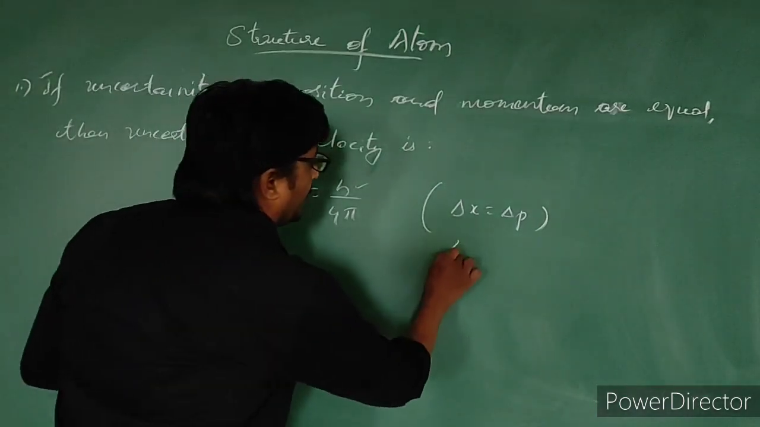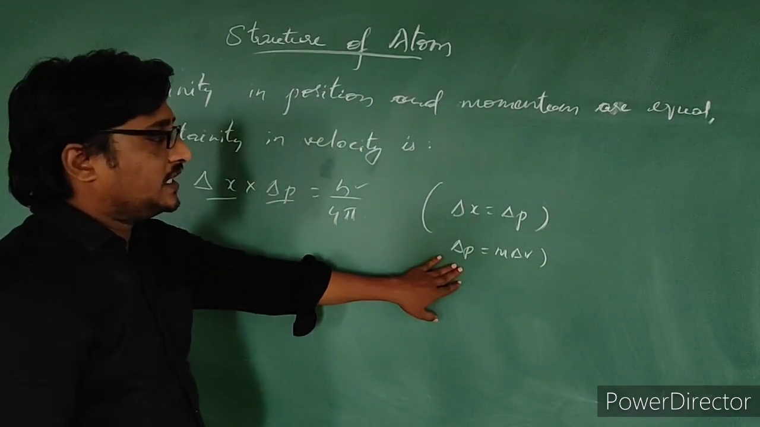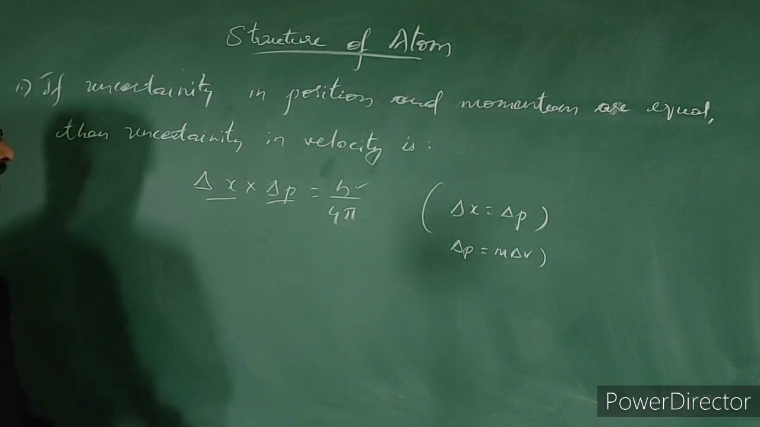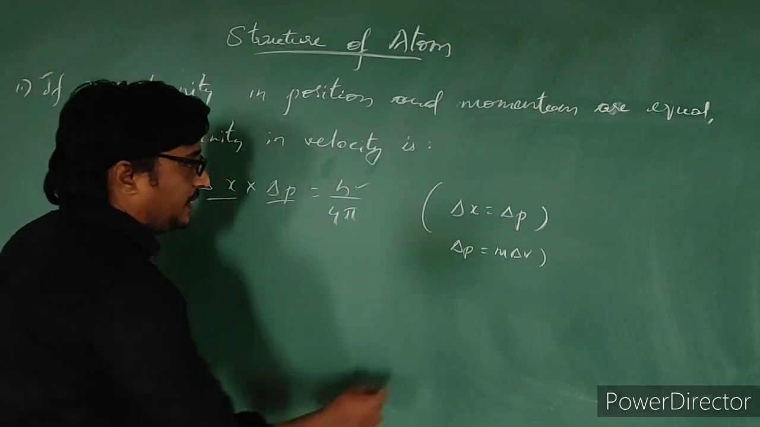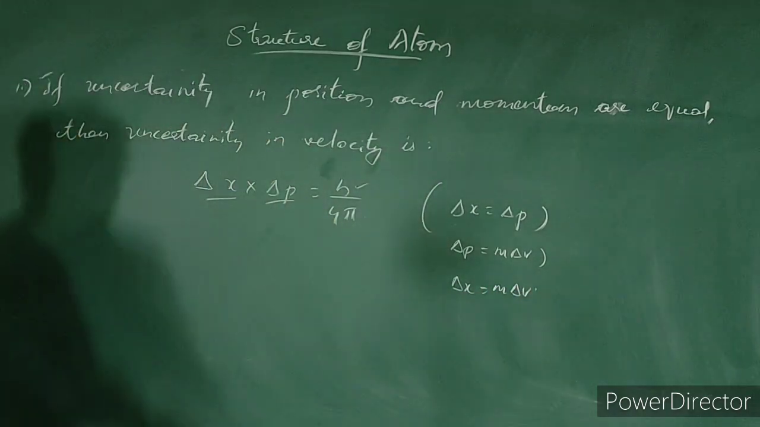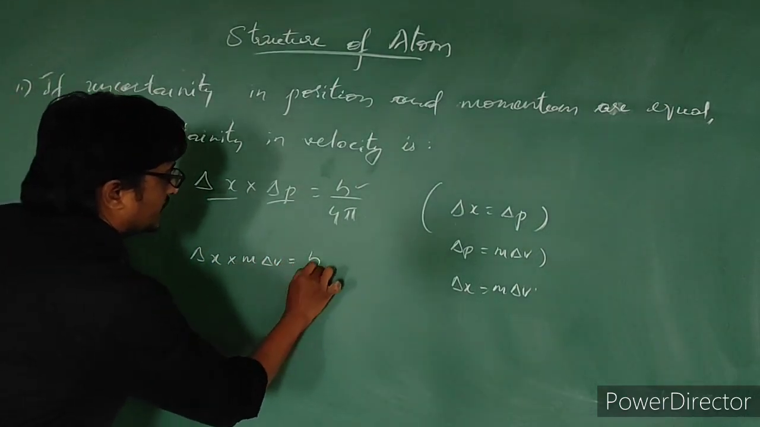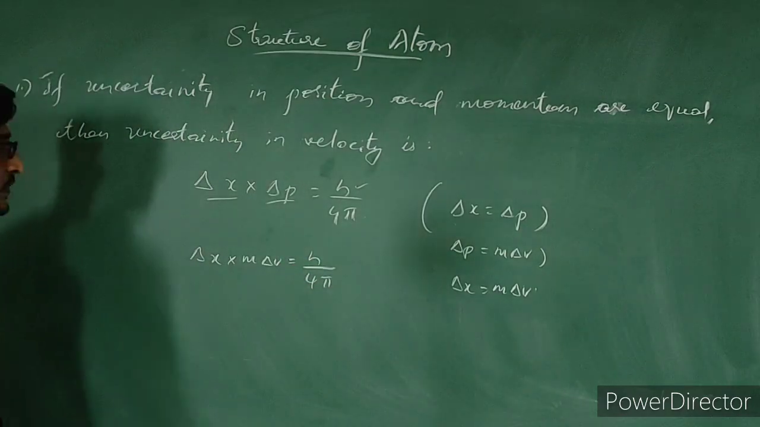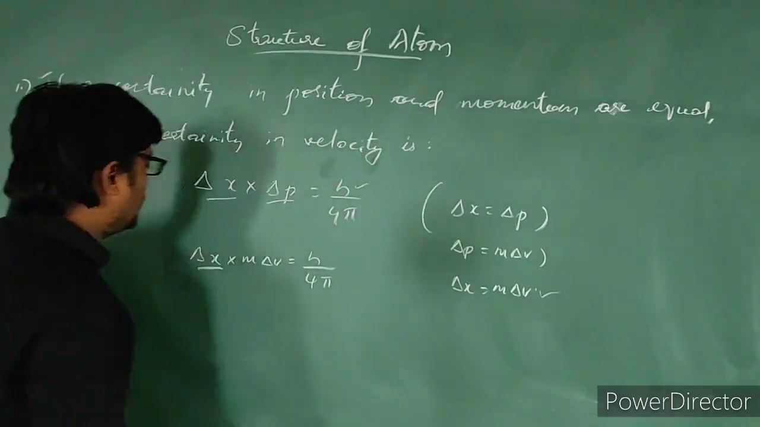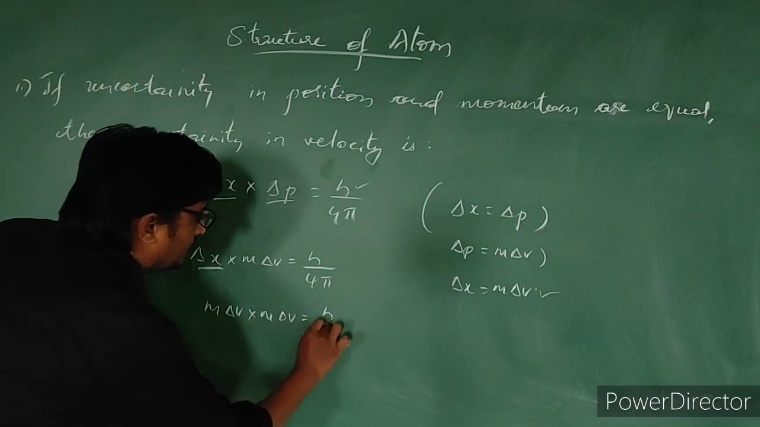Here we know that momentum del p, we can write it as m del v. Momentum is equal to mass into uncertainty in velocity. And since del x is equal to del p, we can also write del x is equal to m del v. So the same thing I am substituting here: del x into m del v is equal to h by 4 pi. Now instead of del x, we can substitute m del v, which is nothing but m del v into m del v is equal to h by 4 pi.